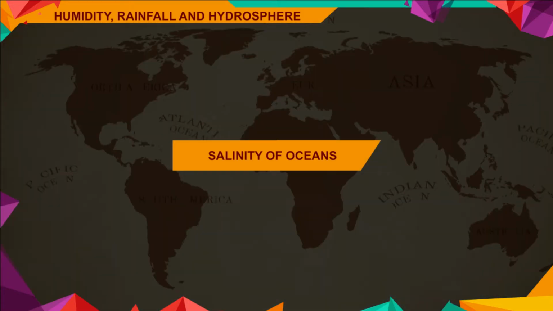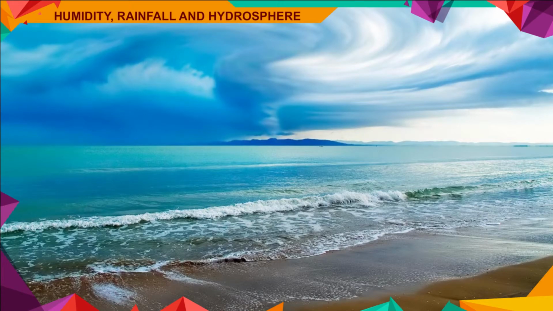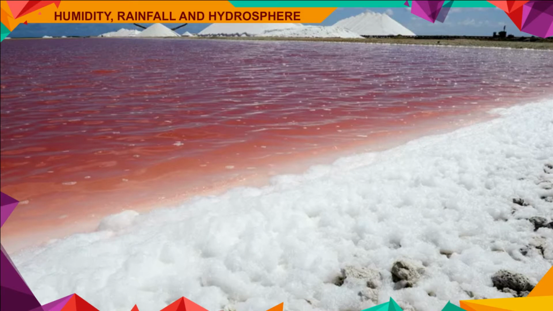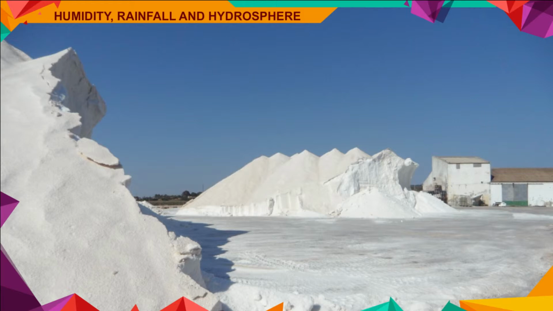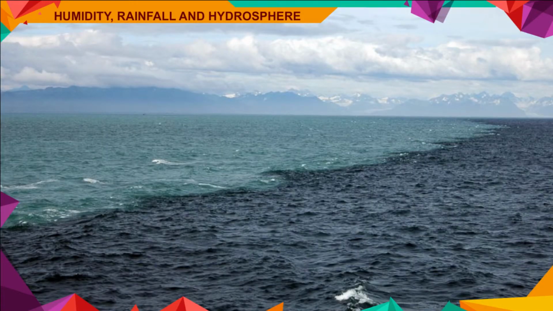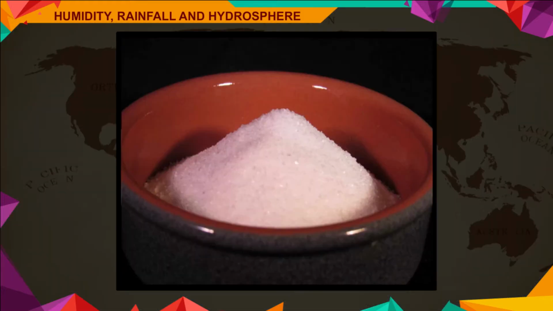Salinity of oceans. Water in the oceans and seas contains a huge amount of dissolved salt. The measure of this content of salt is called salinity. In areas where the evaporation is high, the salinity in the water is high, and vice versa. In landlocked areas, the salinity is highest. The average salinity in the seawater is 35 per 1000, that is, 35 grams of salt per 1000 grams of water. The amount of salinity is variable in water.